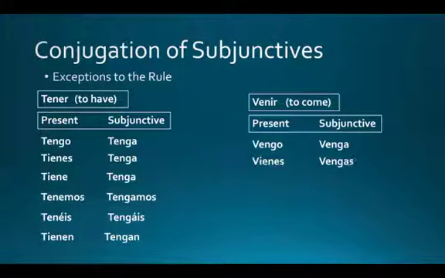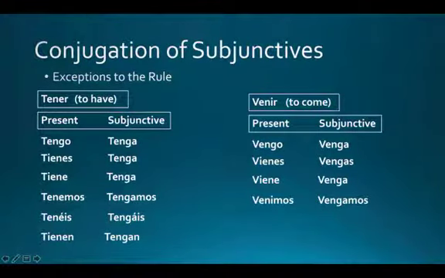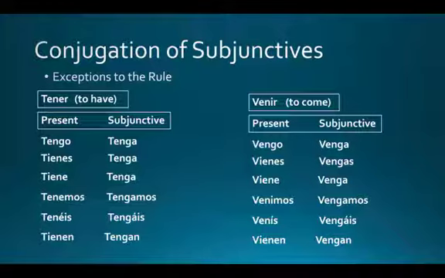Venir is similar in the present and subjunctive. You have vengo, venga, vienes, viene. The difference here is that the venga follows the regular trend for verb conjugation with I, you, he, she, it, the a, as, a ending. Venimos, vengamos, see we're keeping the G here, venís, vengáis, vienen, vengan. So those are two exceptions to the rule. There are a few extras that you should look at on page 352. Again, I think the easiest way to study these is to just memorize them or write them out many, many times to memorize the conjugations.